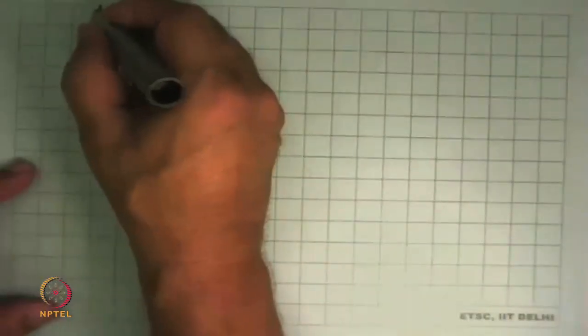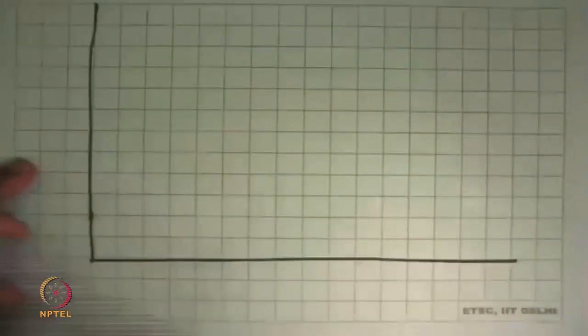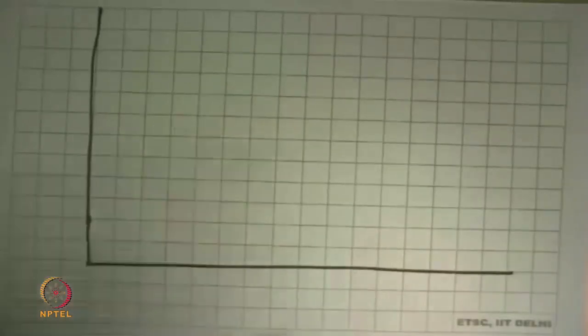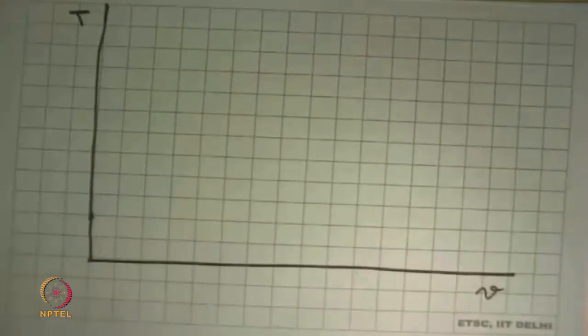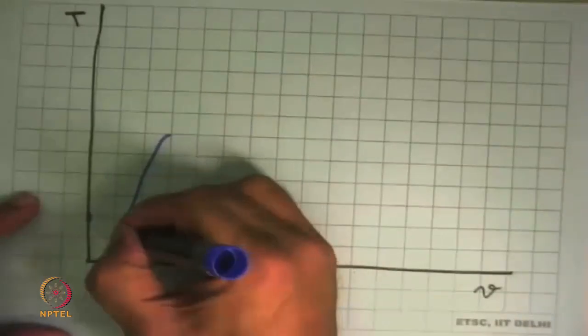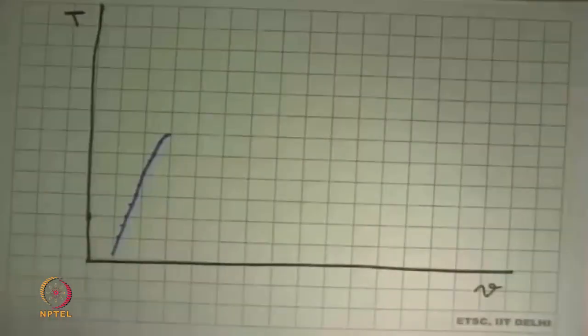So let's now look at some property diagrams. We also saw yesterday something that we have plotted, that how does this whole thing depend on the pressure at which this behavior is seen, and we came across two different set of lines. We were making temperature on this axis and specific volume on this side, and we came out saying that there's a line which is like this, where each point represents x equal to 0. This is the saturated liquid line.